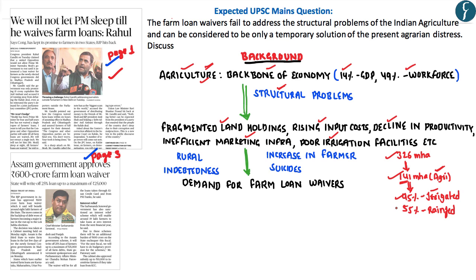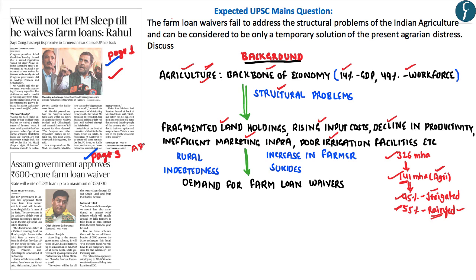On the other hand, the remaining 55% of agriculture land even today is rain fed, which clearly shows that even today Indian agriculture is dependent upon the monsoons. Hence, whenever there has been a decrease in the rainfall due to weak monsoons, the agriculture sector in India has come under immense stress, leading to a decline in productivity.